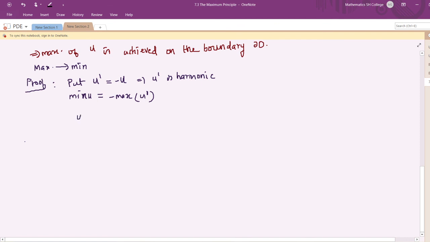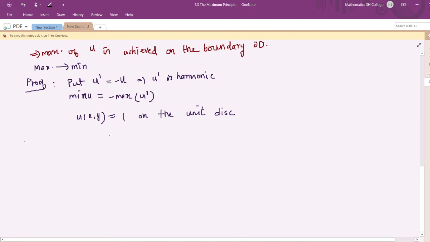So for example, if you take a constant function, like u of x equal to 1, it is identically 1 on the unit disk. So it takes the value 1 everywhere, on the boundary and also at interior points.